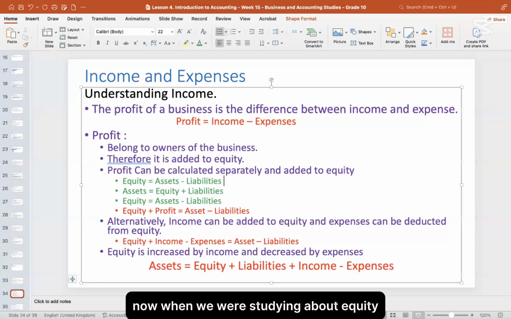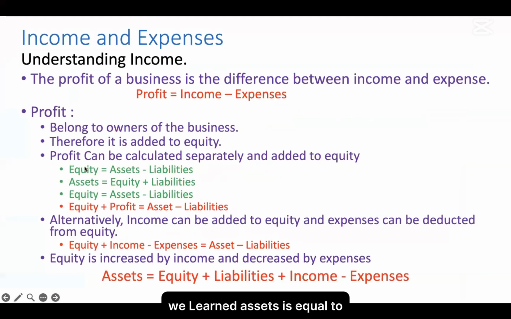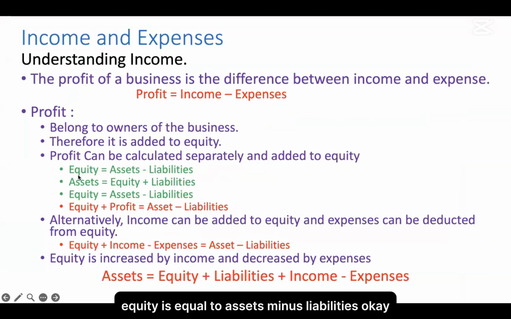Now, when we were studying about equity, we learned equity is equal to assets minus liabilities. So if we take the assets to one side, assets is equal to equity plus liabilities. And then what we do is we take the equity to one side like this: equity is equal to assets minus liabilities.